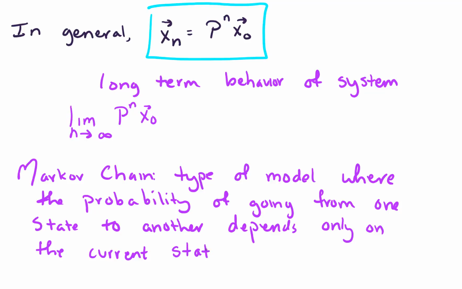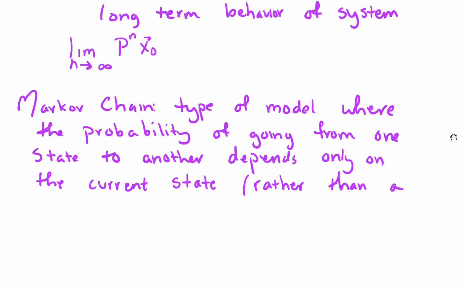And that's in contrast to a system that maybe has memory in it. You know, these systems, to get the next time step, you only need to know information about the current state of the system, rather than a complete historical description.